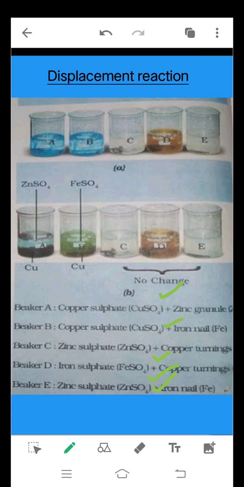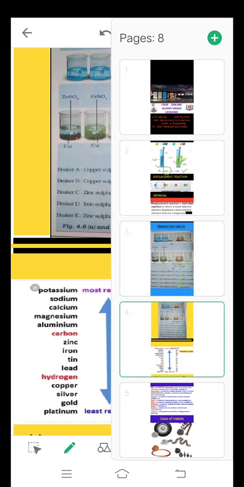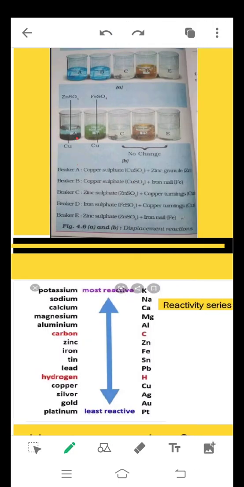After a few hours, it is seen that there is a color change in the first 2 beakers, showing some chemical reaction taking place in these 2 beakers, whereas in the last 3 beakers no change is observed, indicating no reaction. Why did this happen? As I said, different metals have different reactivity, so due to that in some beakers a reaction took place, whereas some beakers were left without any change, and this all happens due to this reactivity series which you can see here. This series is showing the reactivity of different metals.